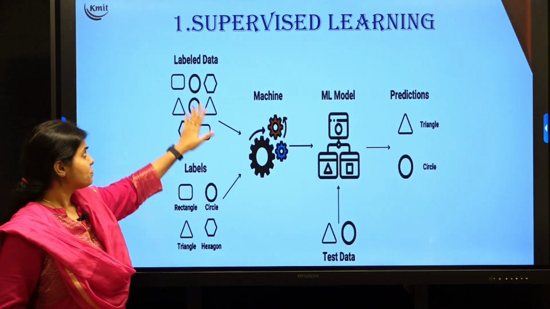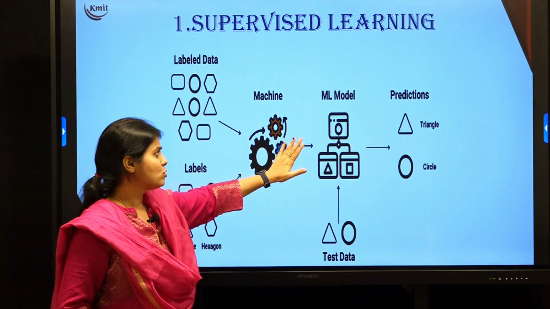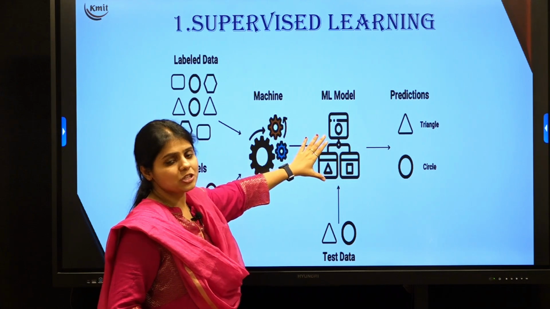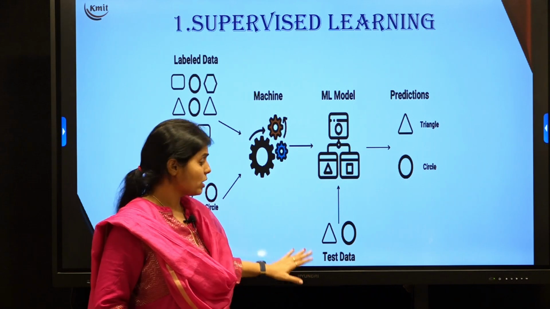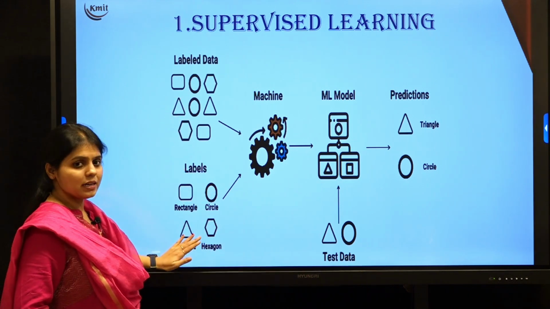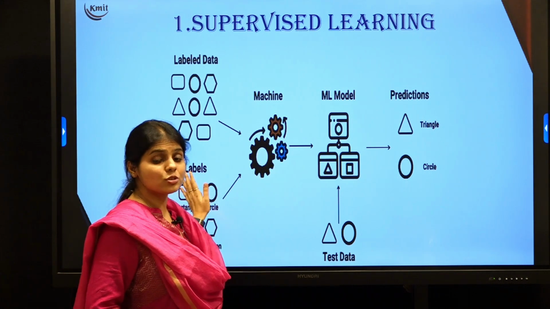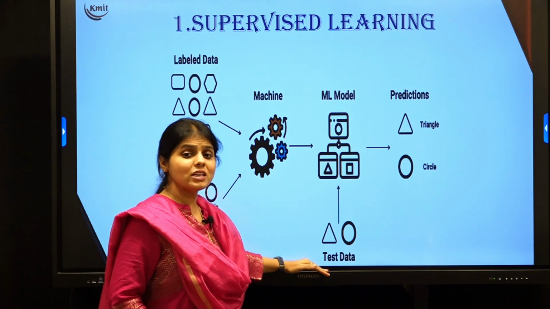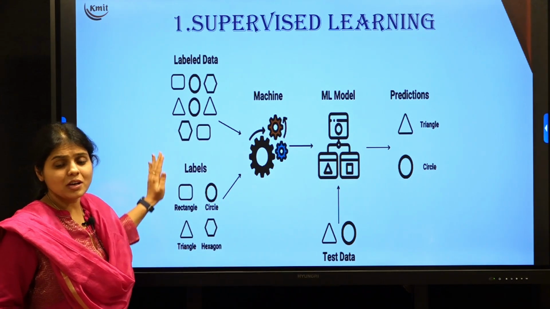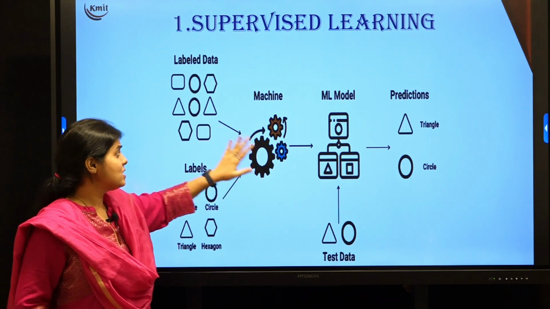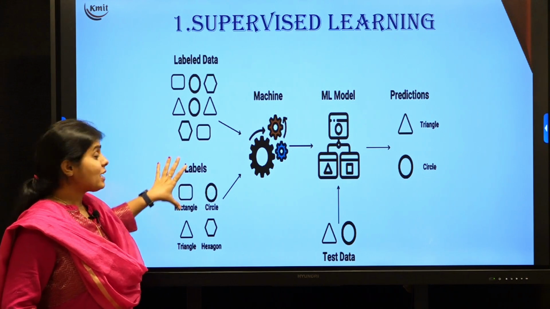We take input data which is labeled, we give that data to the machine and it develops a machine learning model. Now this machine learning model we use for prediction. This is the input data that I have. When I want to check if my machine has understood the data or not, we test the machine. This is called training data. The reason I am calling it training data is the machine is trained by this data. It is understanding the patterns of this data.